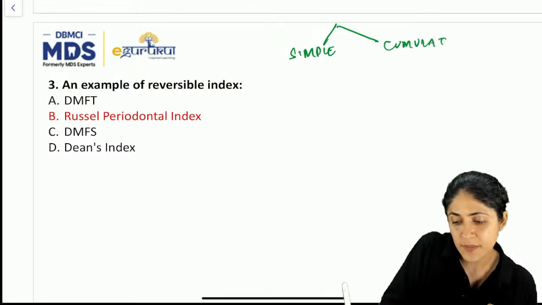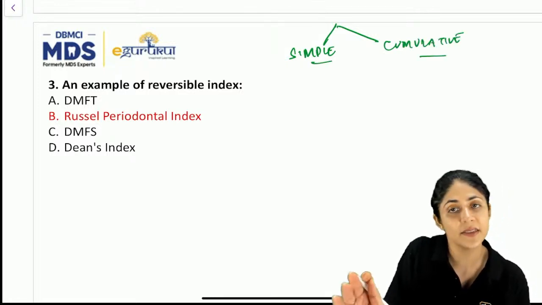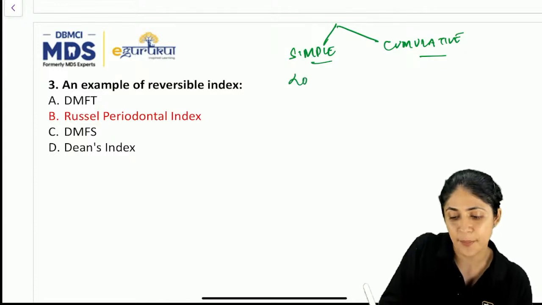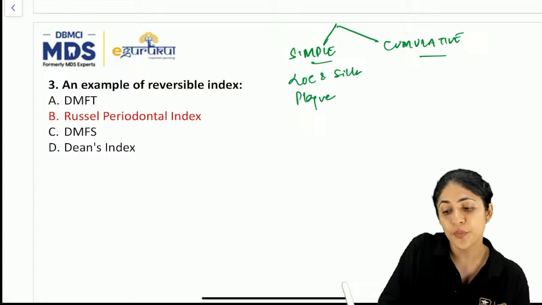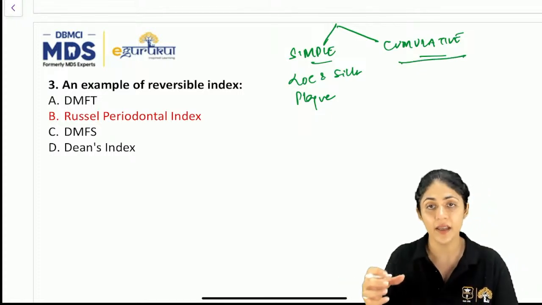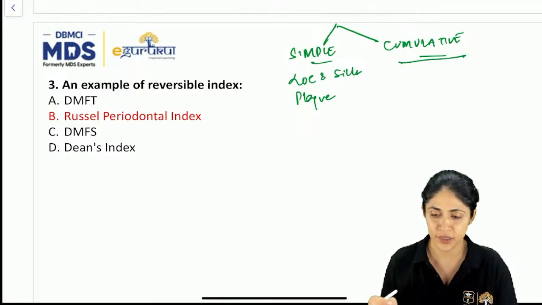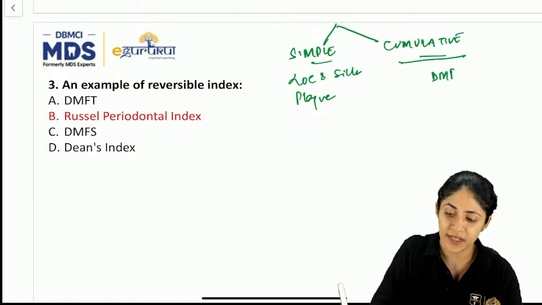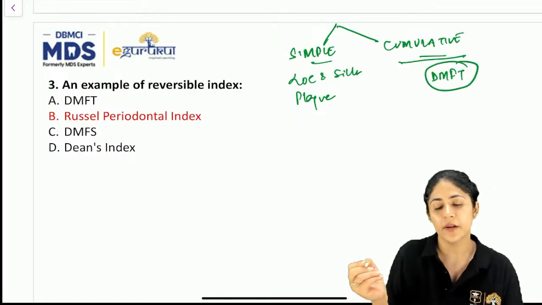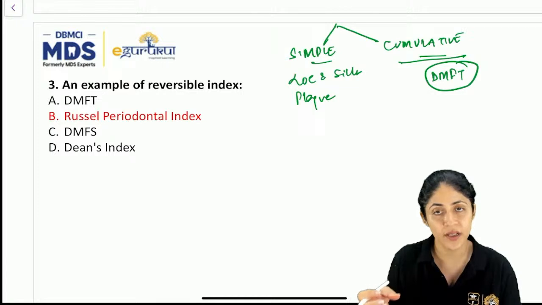Simple says whether a disease is present or not, an example of which is the low incidence plaque index. Cumulative would say the entire evidence of a particular disease, for example the DMFT index. It has the complete experience or the complete evidence, so that is a cumulative index.